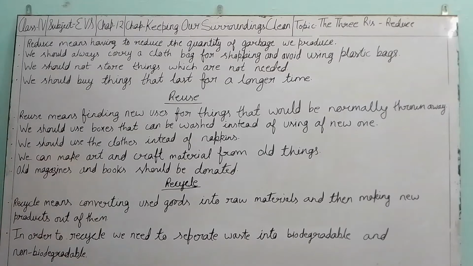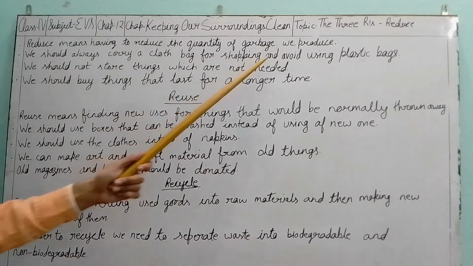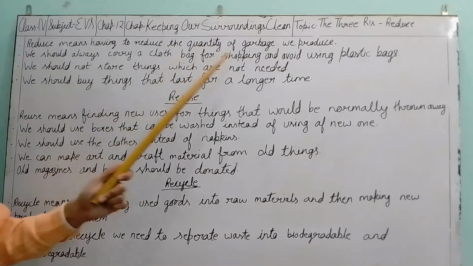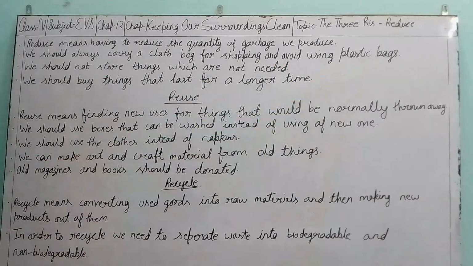It is not possible to not produce waste at all, but it is possible to reduce the waste we produce. So we should try for it. Here reduce means we have to think about methods by which we can reduce the waste material we produce, and for it we can do a few things. First, we should always carry a cloth bag for shopping and avoid using plastic bags.